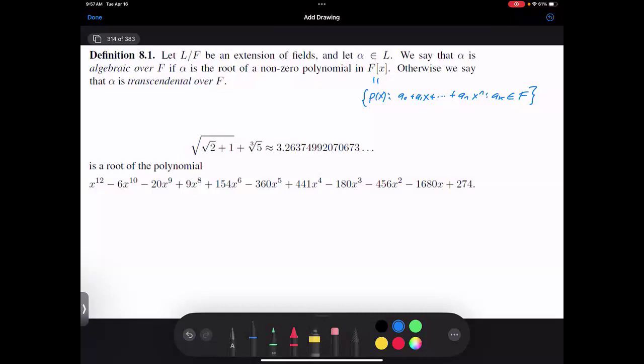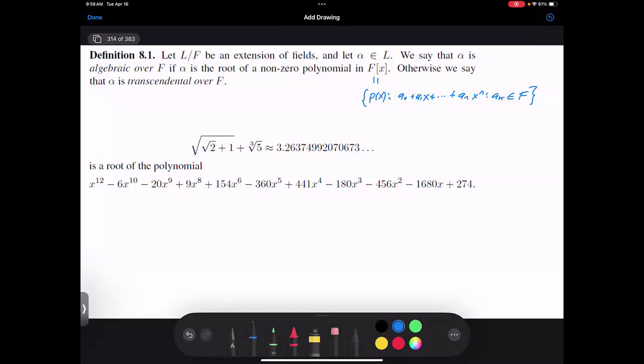And so the question is, why do we care about the results we're proving today? Well, they help us understand the structure of various numbers. Are they algebraic? If they're algebraic, to what degree? And how do these properties of the numbers impact other phenomena? So the fact that the Liouville number is almost rational is what led us to be able to show that it was transcendental. So if I give you the number, the square root of 2 plus 1 plus the cube root of 5, it turns out that that is the root of this monster polynomial over here.